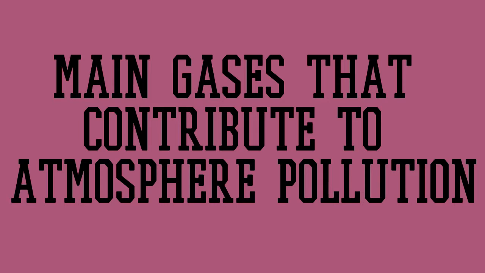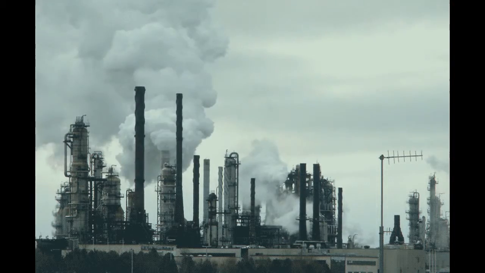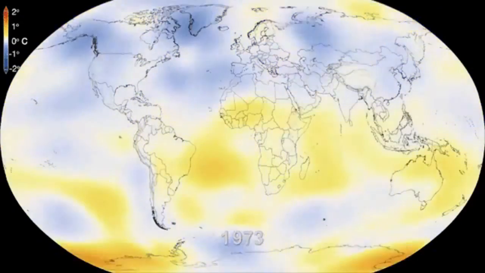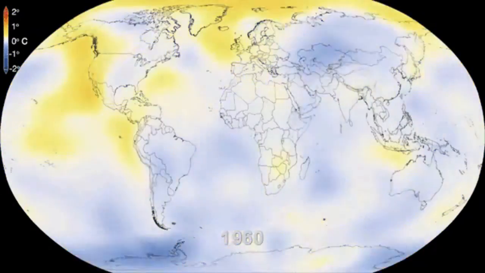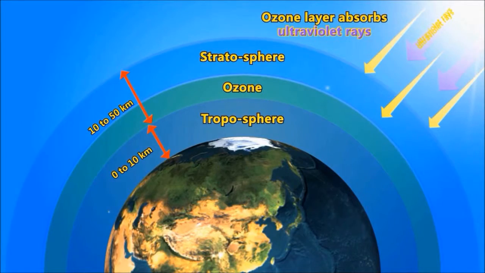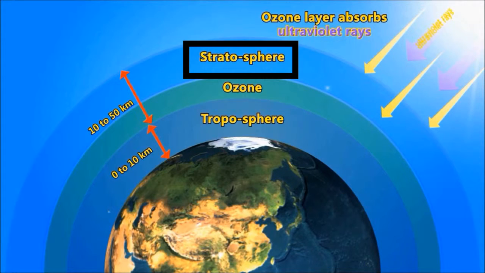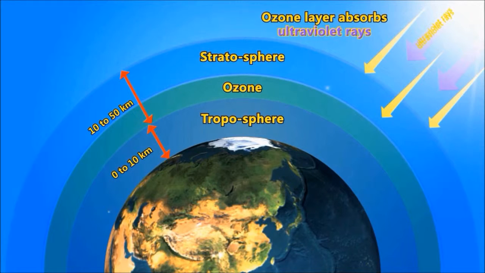Air pollution is a real public health and environmental problem that can lead to global warming, acid rain, and deterioration of the ozone layer. One main air pollutant is ozone, a gas that can be found in the troposphere and in the stratosphere. The harmful ozone in the lower atmosphere should not be confused with the protective layer of ozone in the upper atmosphere, which screens out harmful ultraviolet rays.